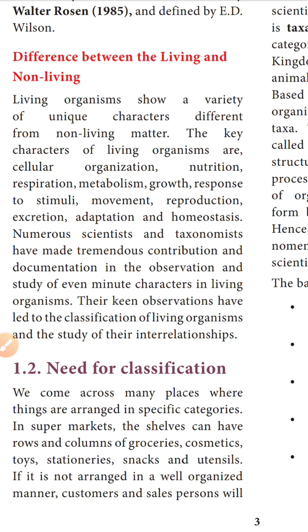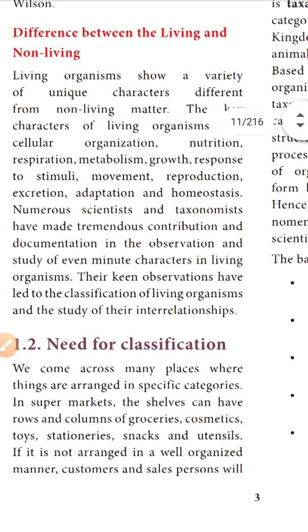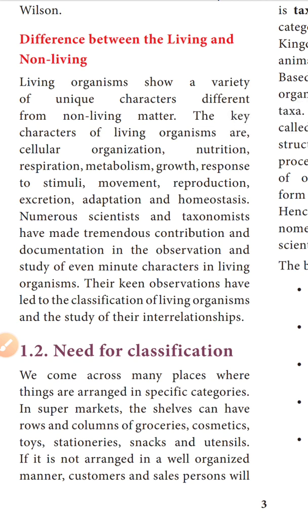The key characters of living organisms are cellular organization, nutrition, respiration, metabolism, growth, response to stimuli, movement, reproduction, excretion, adaptation and homeostasis. What is cellular organization? It is unicellular or multicellular.